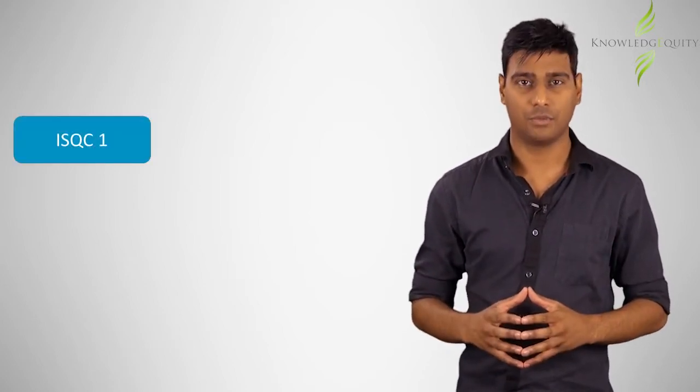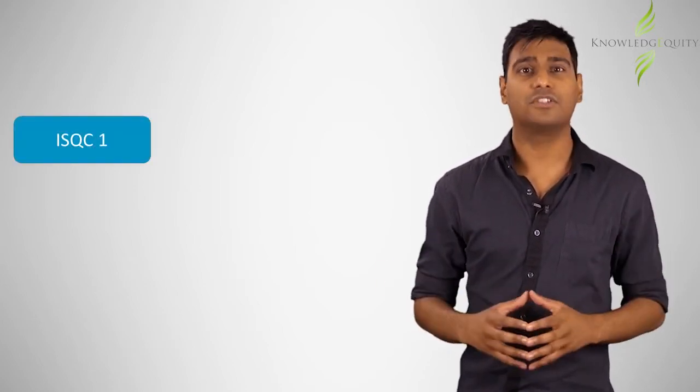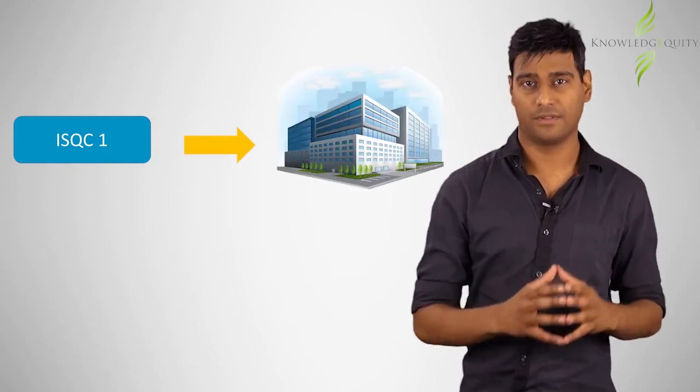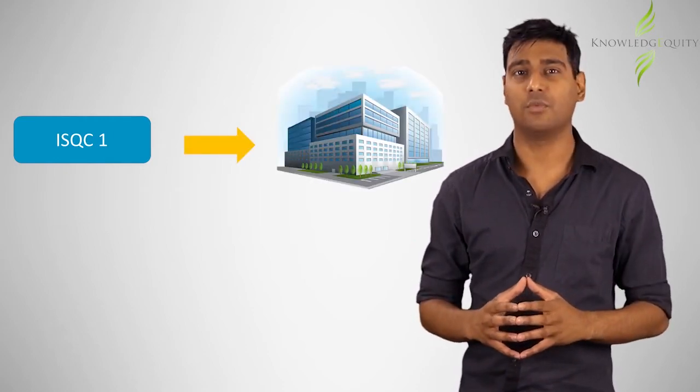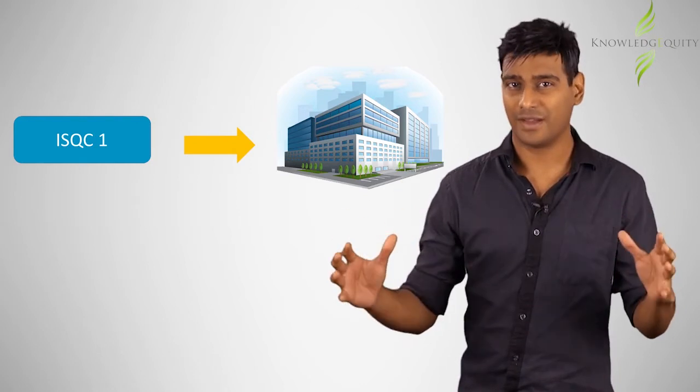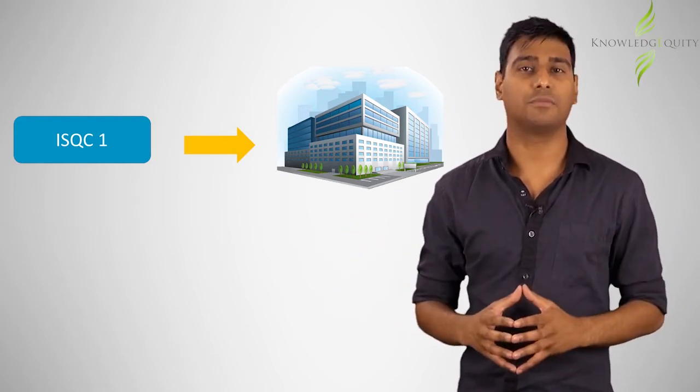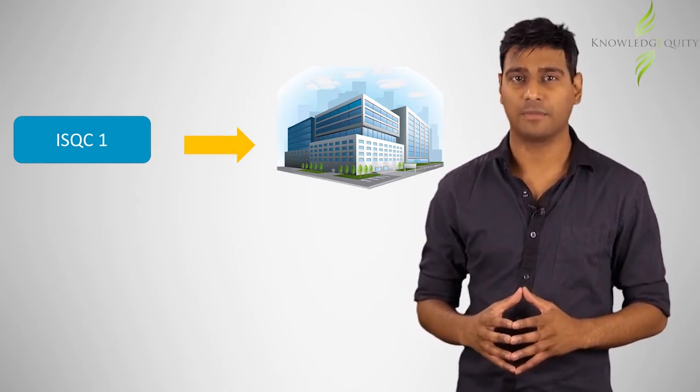ISA 220 provides the requirements for the engagement partner to ensure that the quality of a specific audit engagement is maintained. Now, it is important at this stage to not get confused with ISQC 1. ISQC 1 relates to quality control at the firm level. Compliance with ISQC 1 would ensure that the entire firm and its personnel comply with professional standards and legal requirements.